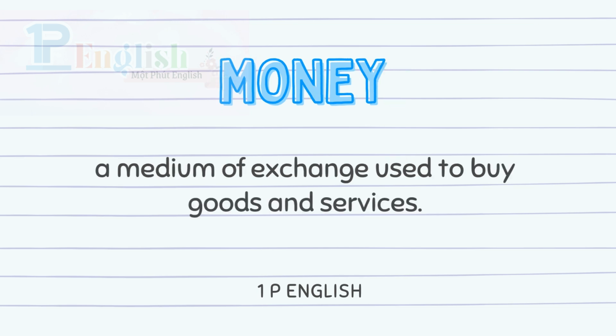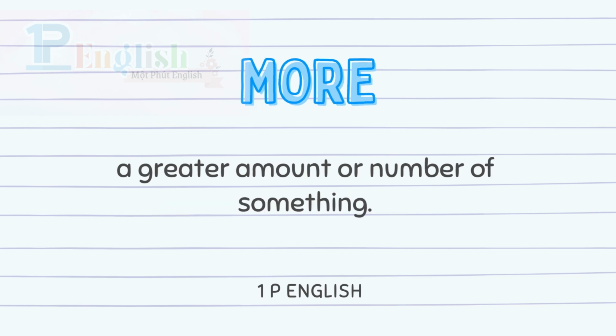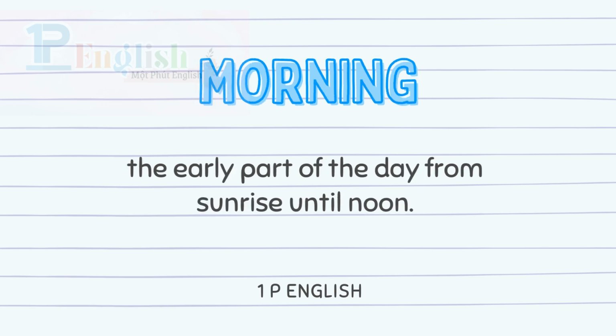Money: a medium of exchange used to buy goods and services. Month: a unit of time based on the calendar, typically 28 to 31 days. More: a greater amount or number of something. Morning: the early part of the day from sunrise until noon.